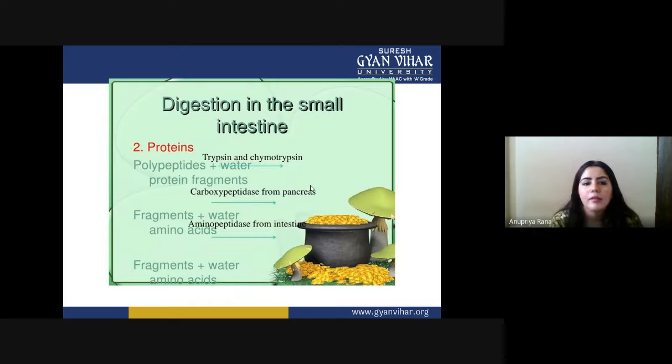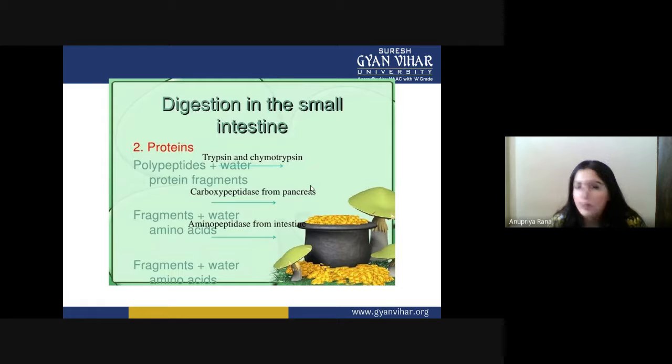Protein: we already studied that the pancreas secretes trypsin and chymotrypsin. They convert the protein into protein fragments. And after the enzyme activity of carboxypeptidase from the pancreas, they are converted into smaller fragments plus water. Then the aminopeptidase enzyme from the intestine finally converts it into amino acids. So you can see that in the digestion of protein inside the small intestine, three enzymes are used.